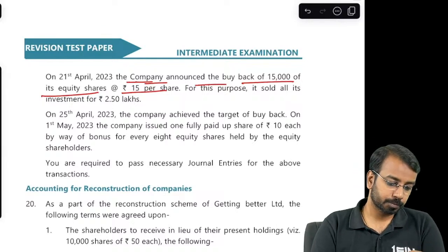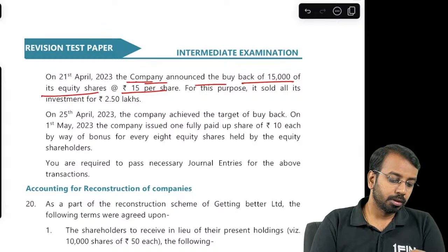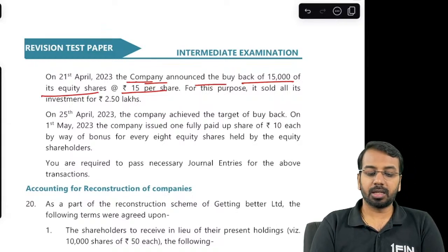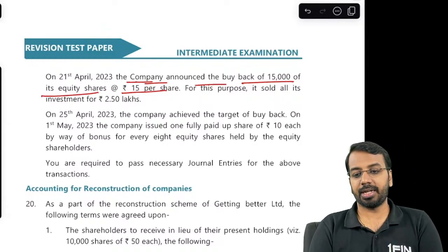Then on 25th April, the company achieved the target of buyback. So when did it get completed? On 25th April, everything got completed.